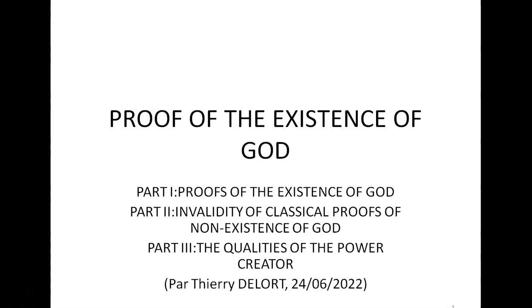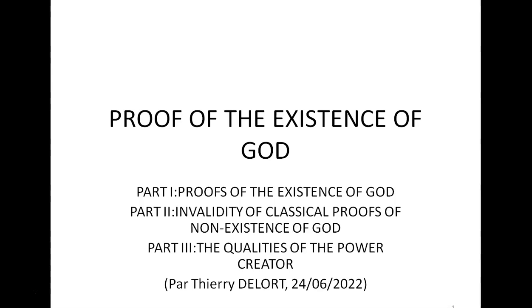Those proofs of the existence of God are based on the observations of some aspects of the universe that cannot be a consequence of random. As a definition, we will say that some physical or biological phenomena are results of random if they occur without the action of a superior intelligence. Those aspects of the universe need the existence of a superior intelligence and power.